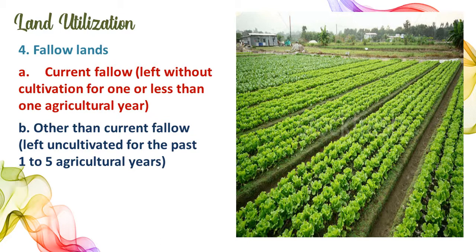The second one is other than current fallow. This is land the farmer leaves for more than 1 year, that is 1 to 5 years. It may be 2 years or 3 years. It is because of lack of water. If there is no availability of water, the farmer cannot grow crops in such kinds of lands.